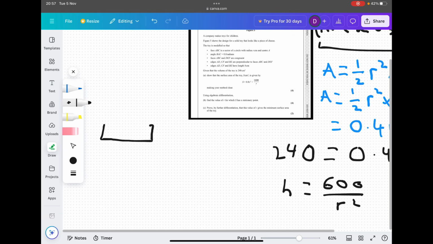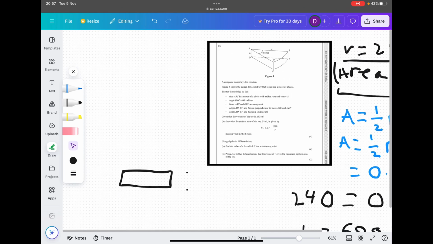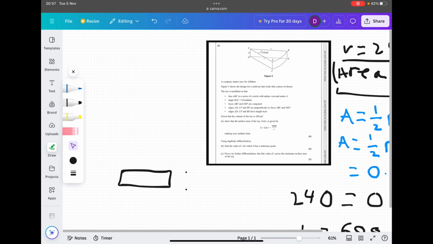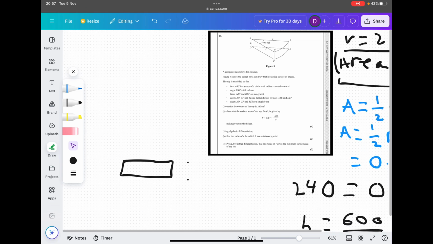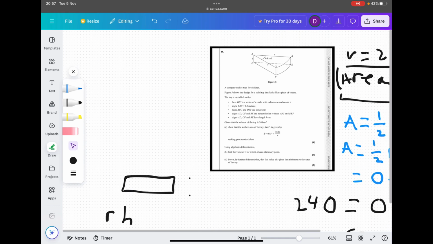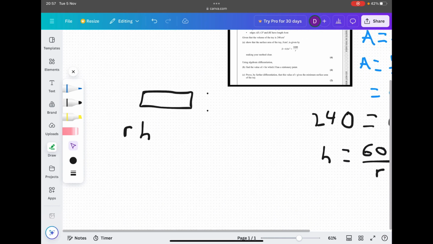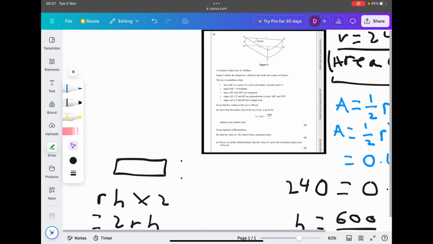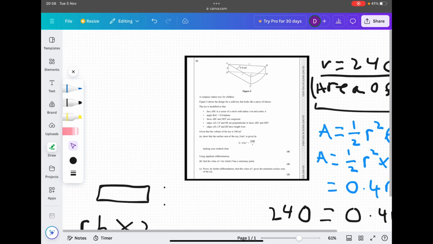I'm just going to quickly draw myself a rectangle there. Quite simply, base times height. That's how you find the area of a rectangle. We know that the base is R and the height is H, so that would give us RH. And because there are 2 rectangles, you need to times this by 2, giving you 2RH.